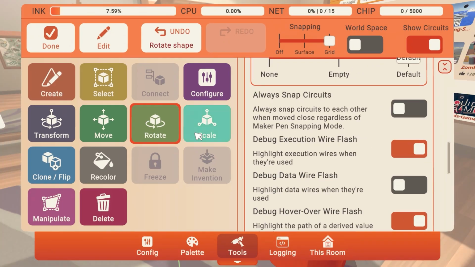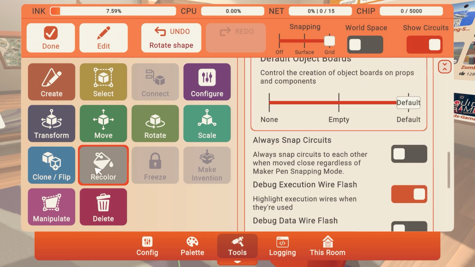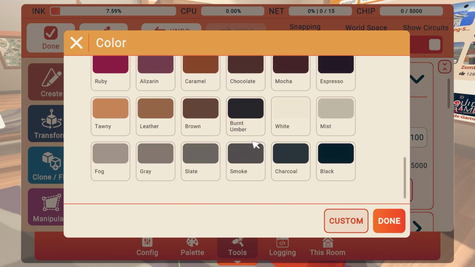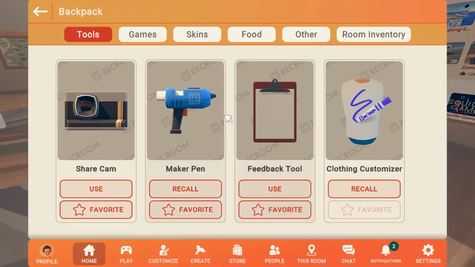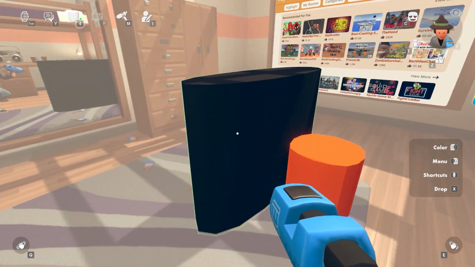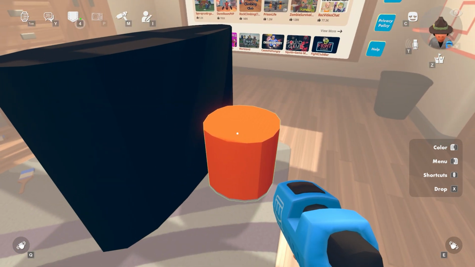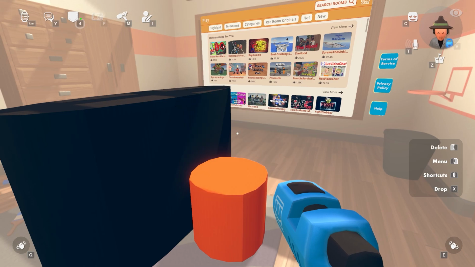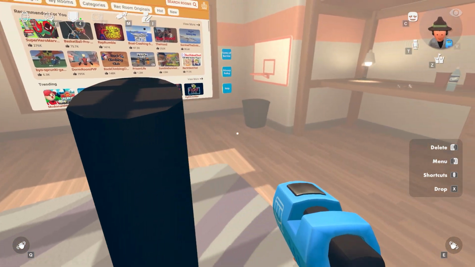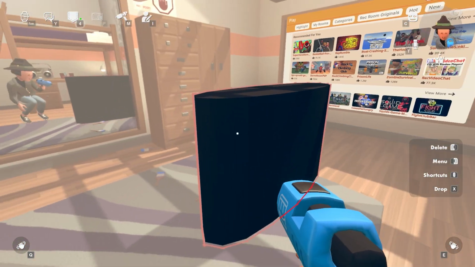Okay. So we can also go to recolor to basically put any color we like, which in this case is going to be black. Okay, and now it's going to change to a black cylinder. Now, let's say that I want to get rid of this orange cylinder. What I can do is go to the shortcuts menu, as you can see, by pressing down on this wheel, and I can go to the delete tool, and I can just get rid of the orange cylinder.